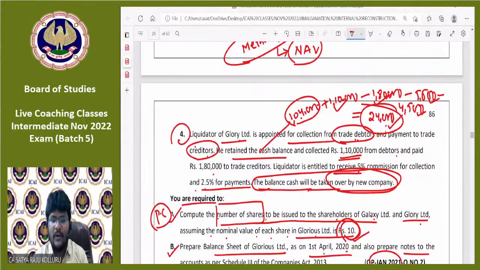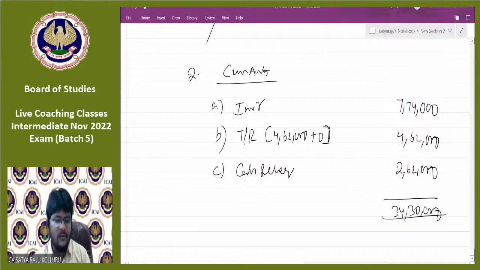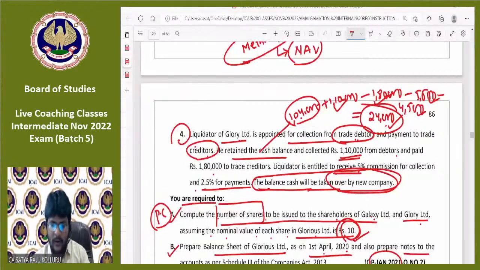Under NAV computation also, the trade receivables and trade payables of Glory Limited should not be taken into consideration. Except that, there is no special point here. Is it okay to all of you? Someone is asking, sir, can you please explain the debentures point? Please, all of you concentrate.